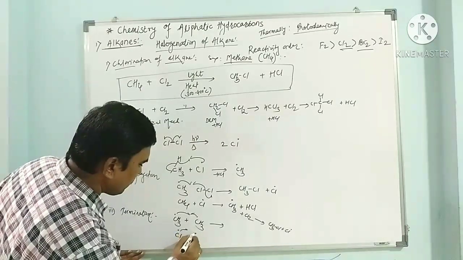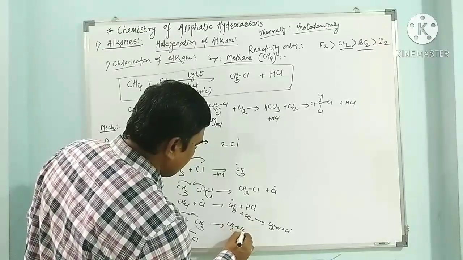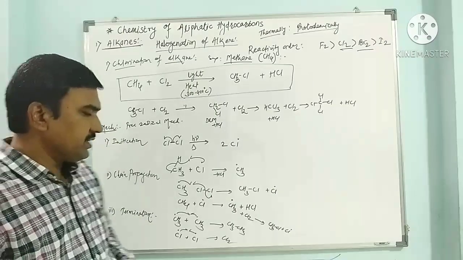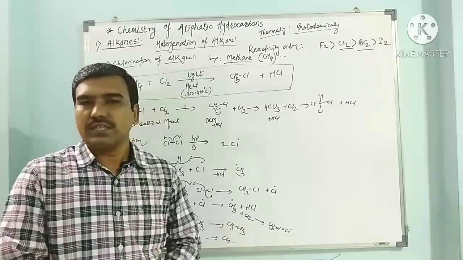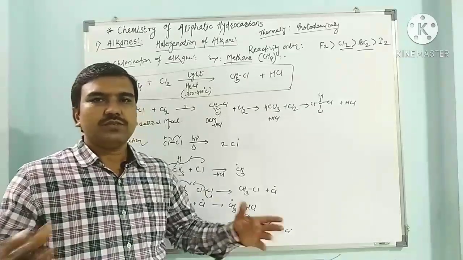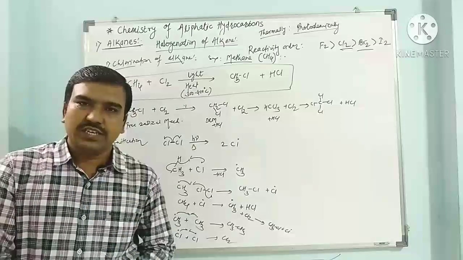So in the termination we get CH3, CH3 and Cl2. All the available radicals combine and give stable molecules. Here ethane is obtained, and chlorine is obtained. So in the termination we can conclude or stop the reaction.